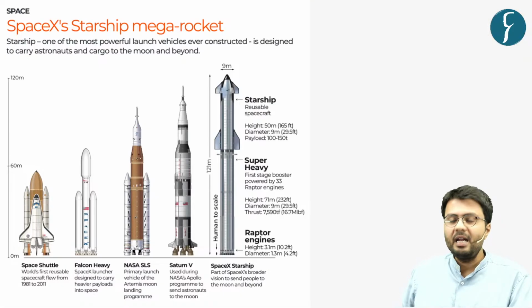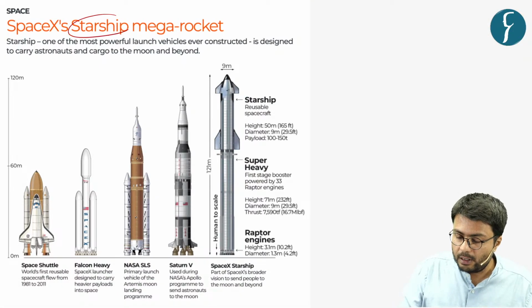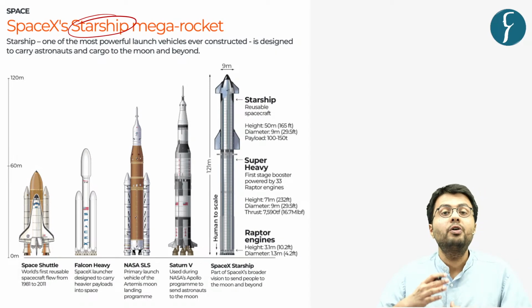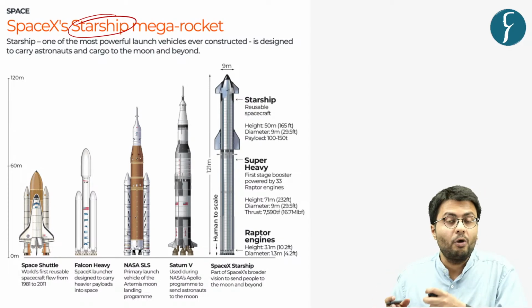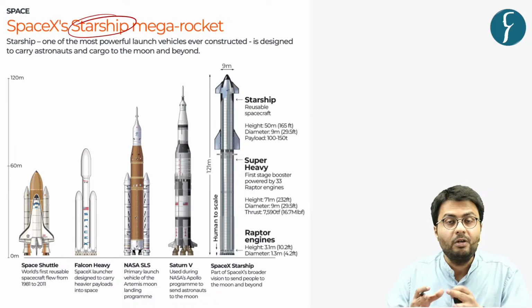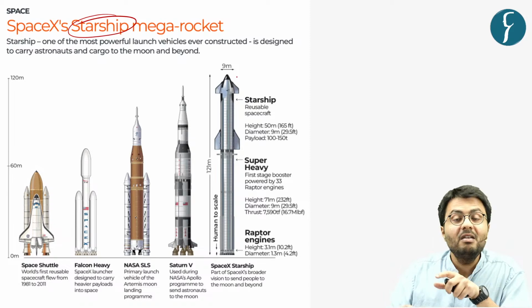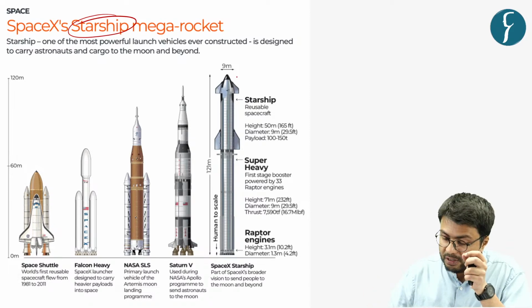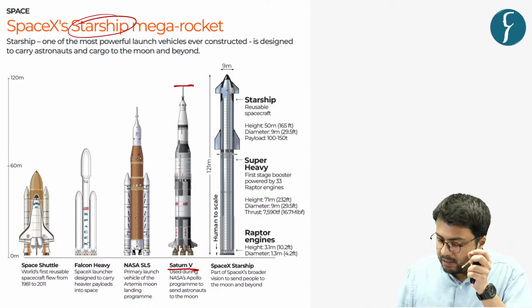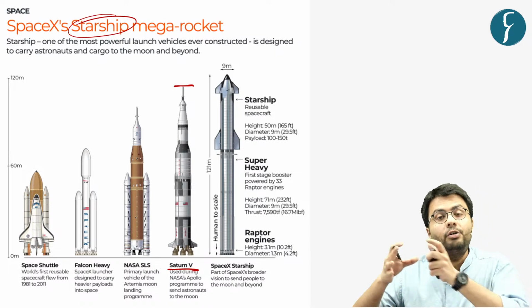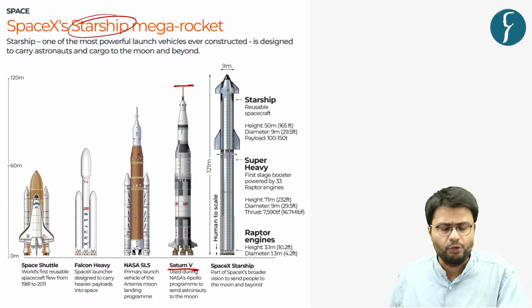So in this regard, let us understand why this Starship vehicle is more important. As you can see in terms of size, this Starship launch vehicle is the largest ever to be constructed by humans because it stands nearly 120 meters tall, which is significantly taller than the Saturn V rocket, which was used to send astronauts to the moon's surface, such as Neil Armstrong.